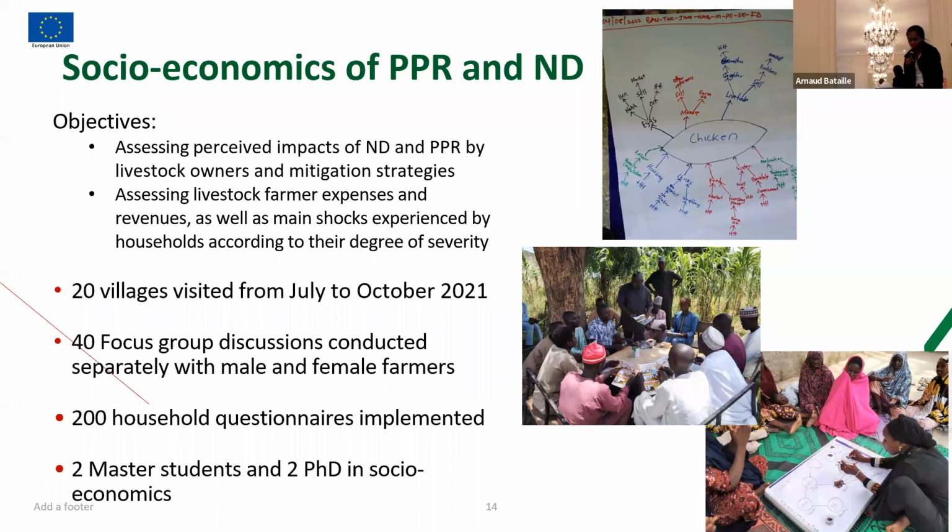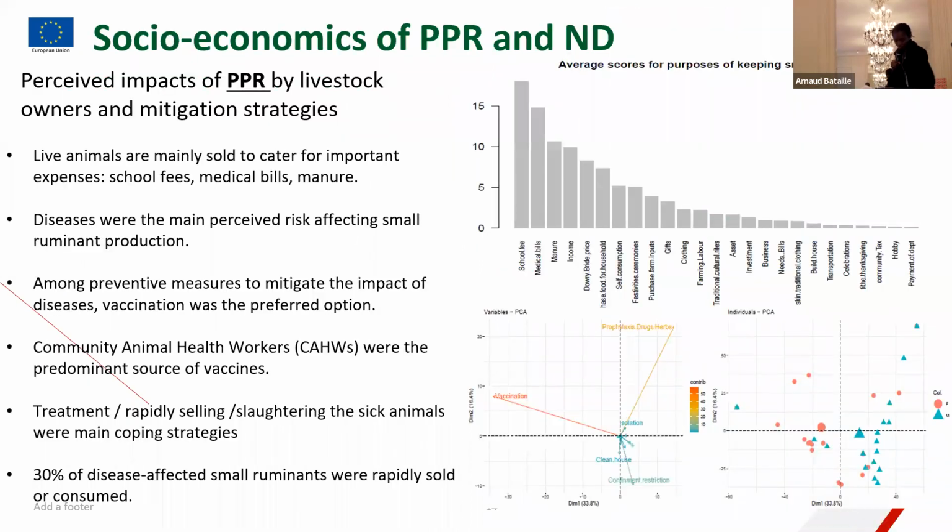And concurrently, we had enumerators going to households to administer questionnaires. So we had a total of 200 households. We also have 1 master's student and 2 PhD students supported by the project.